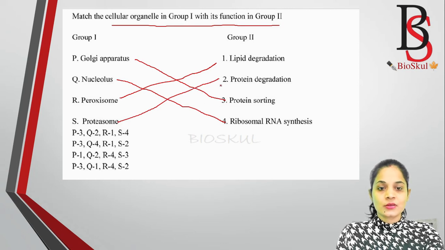So the P is 3, P3. Option 3 has P3, so let's eliminate this one. Q4. Q4 is present in the second option. So the correct answer is option 2. And R is 1, is 2.